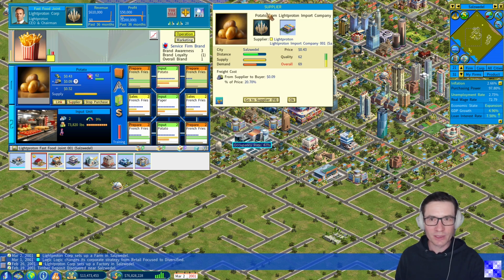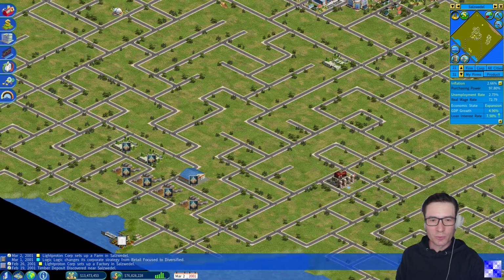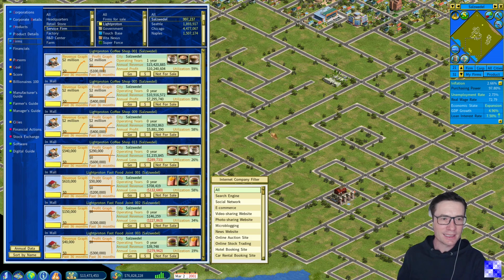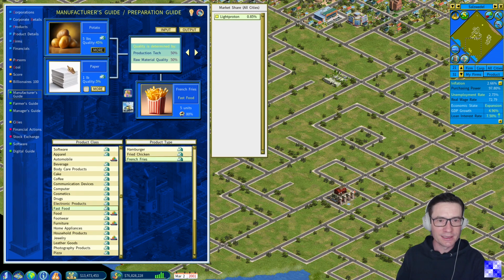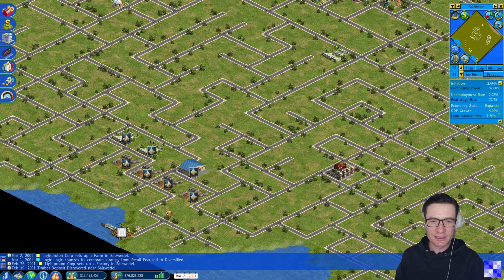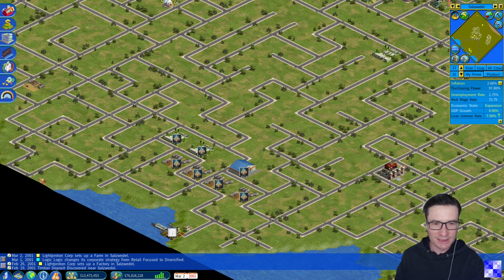Potatoes are currently supplied by our import company through an import deal. And to vertically integrate and not be depending on the import deal, we can also now start to grow our own potatoes. Potatoes, the same as coffee beans, we need a lot. We can see the exact amounts which are needed per product here in this overview. We see, for example, 5 pounds of potatoes make up 5 units of French fries. 3 pounds of frozen chicken make up 5 units of fried chicken, and so on. There you can identify the ratio and anticipate how much is needed.